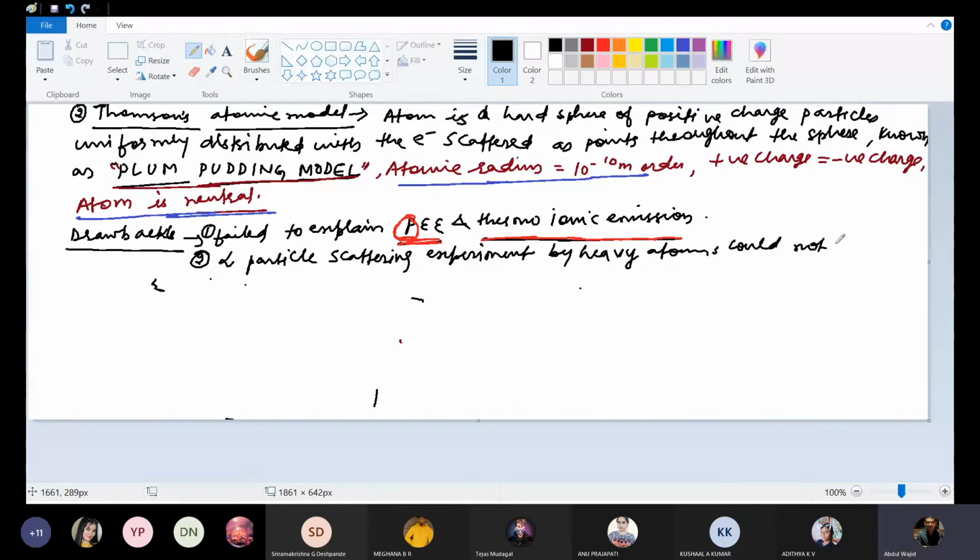So these are the two main drawbacks of Thomson's atomic model. Because of these drawbacks, there was a need for another atomic model, that is Rutherford's atomic model.